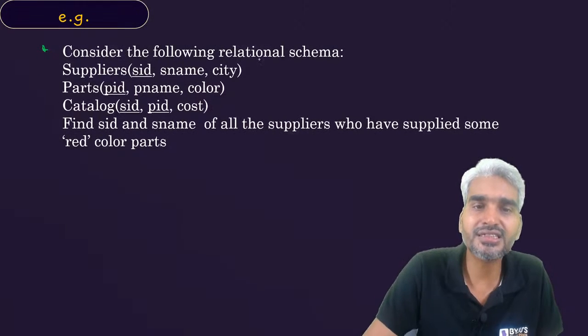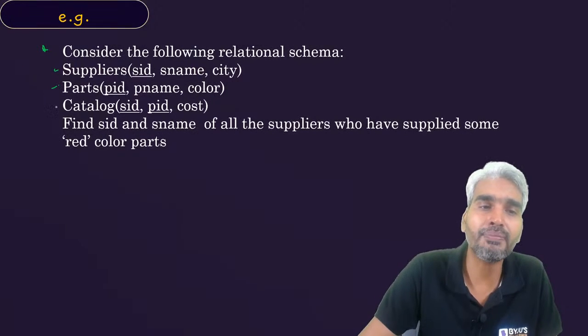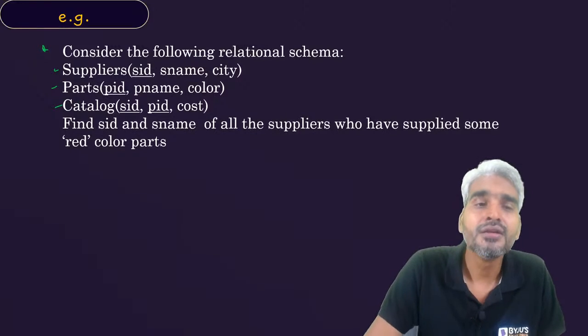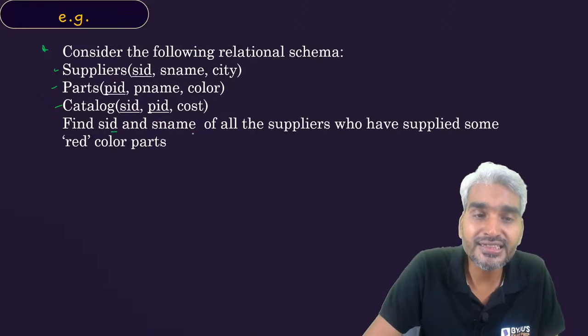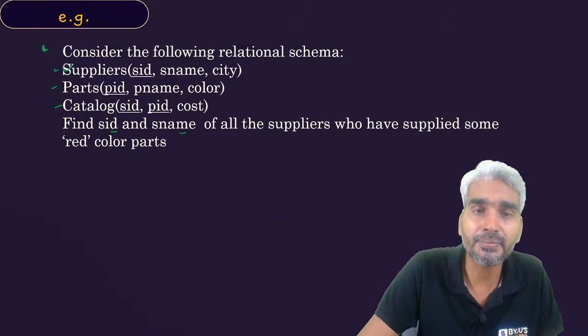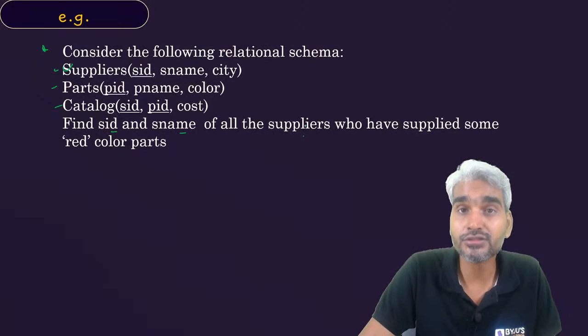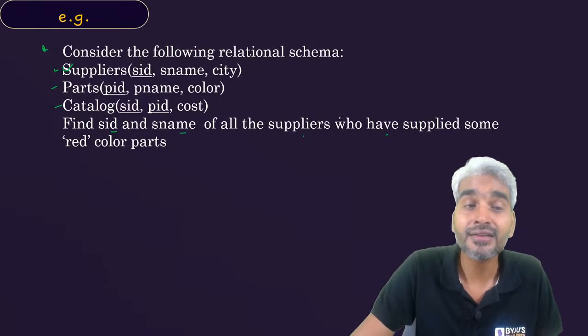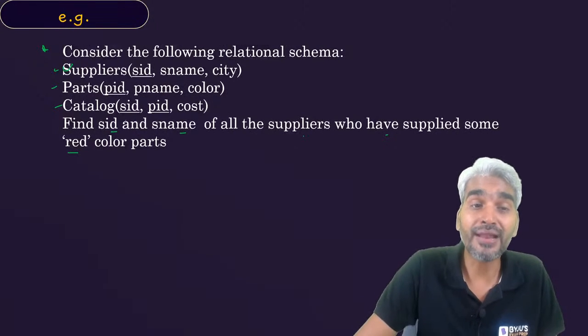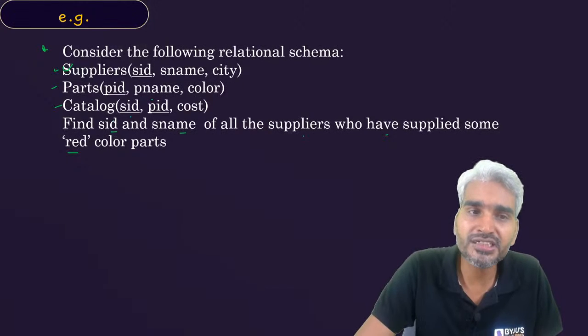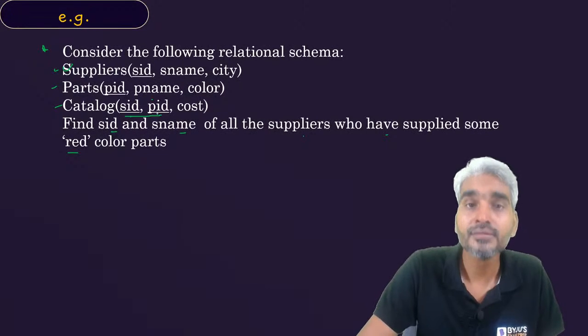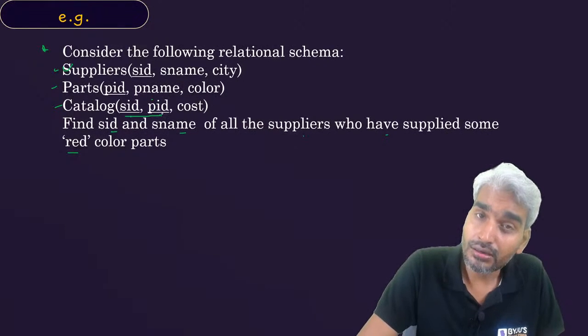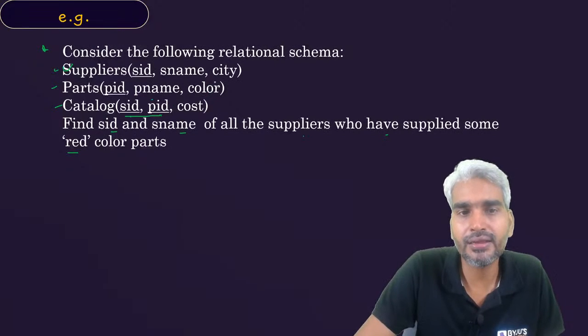Let's look at this. Consider the following relational schema: supplier, part, and catalog. But this time, we are saying that we need SID and SName, which will be available in the supplier, of all the suppliers who have supplied some red color part. Which part a supplier has supplied, that information is available in the catalog. The color of that part will be available in the part table.